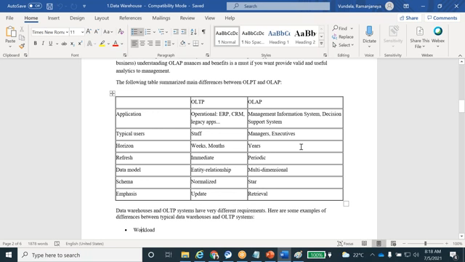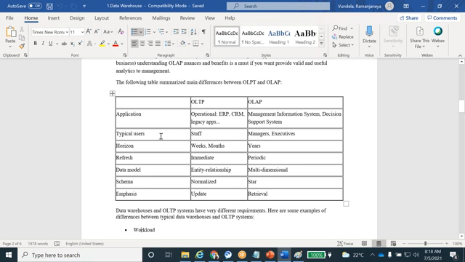In the OLAP we are going to maintain the historical data. So the last 5 years, 10 years of data we maintain in OLAP. But here we can't maintain that much data. Maximum it will be 3 months or 1 year of data in the OLTP systems.